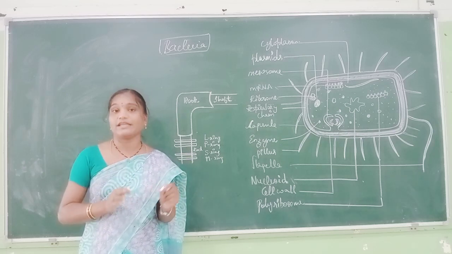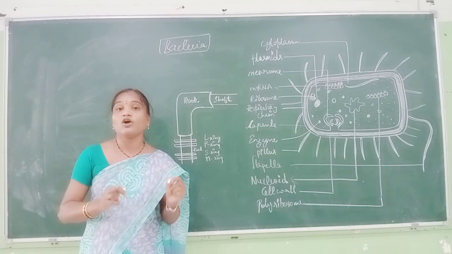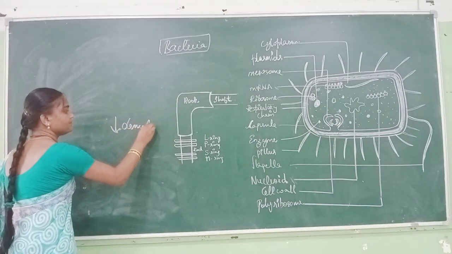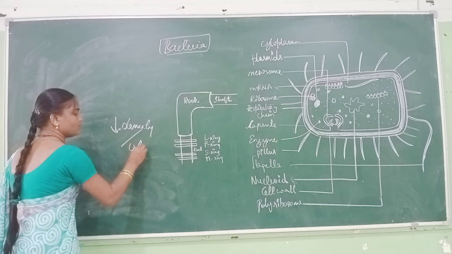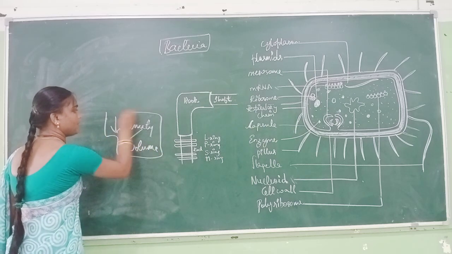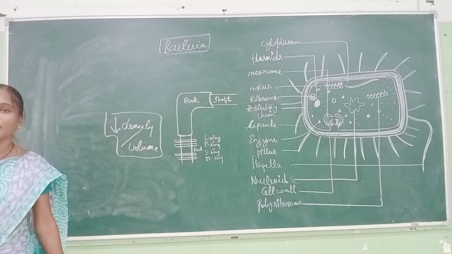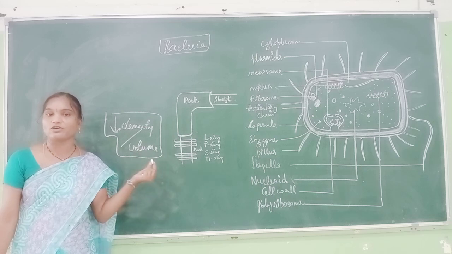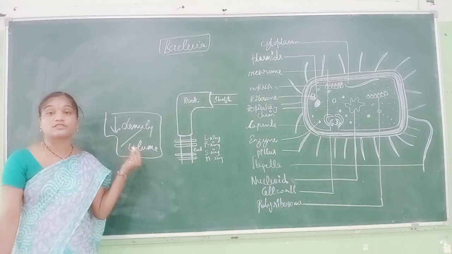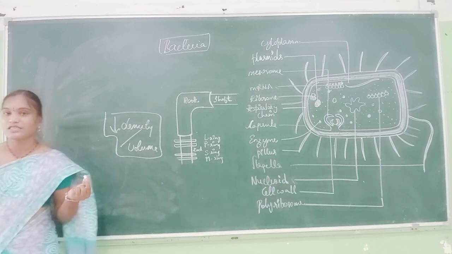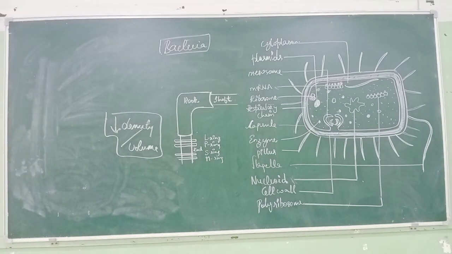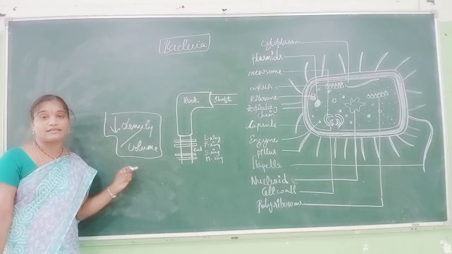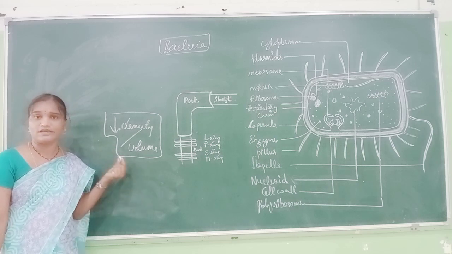Why can we not see them with our naked eye? Because of their low density by volume ratio. This is the reason why microorganisms are not observed with the naked eye, and bacteria come under microorganisms. This is the most important factor that everybody should remember: because of the low density by volume ratio, we cannot see bacteria or any microorganism with our naked eye.